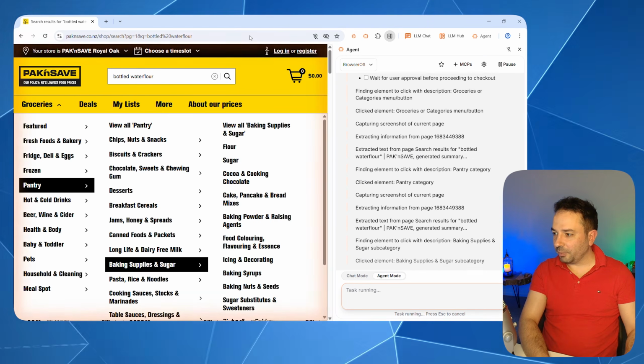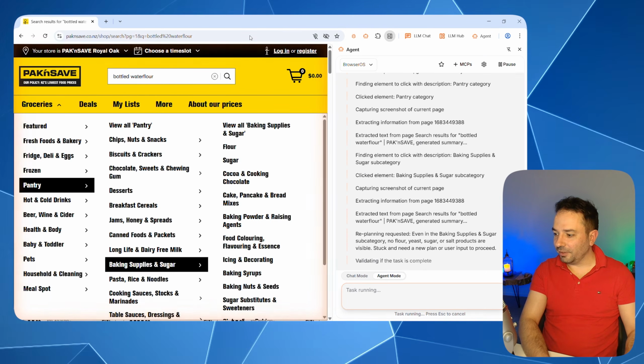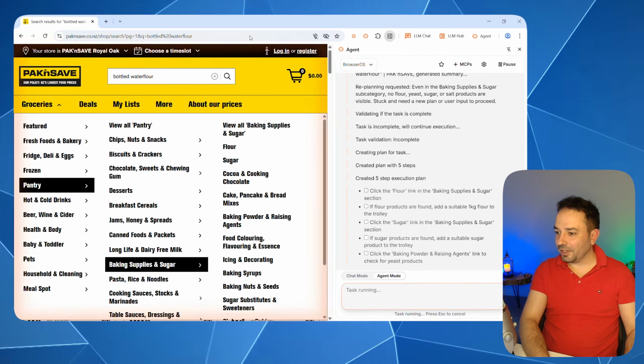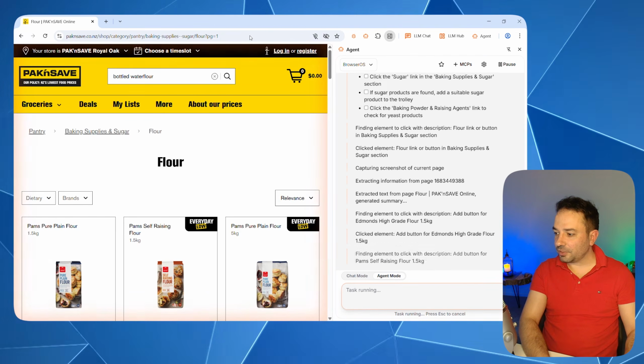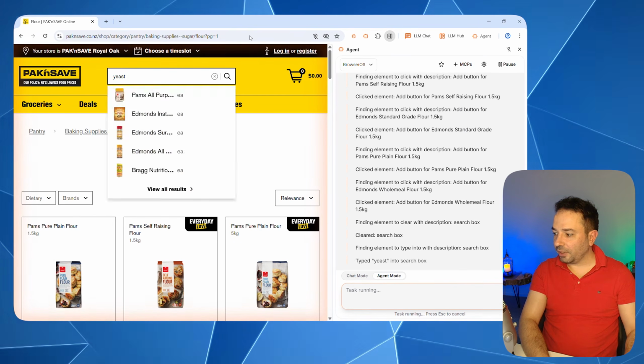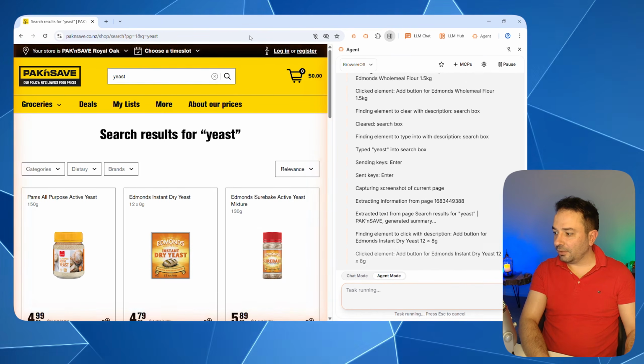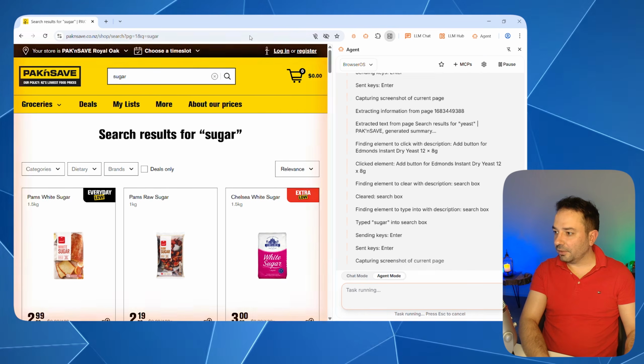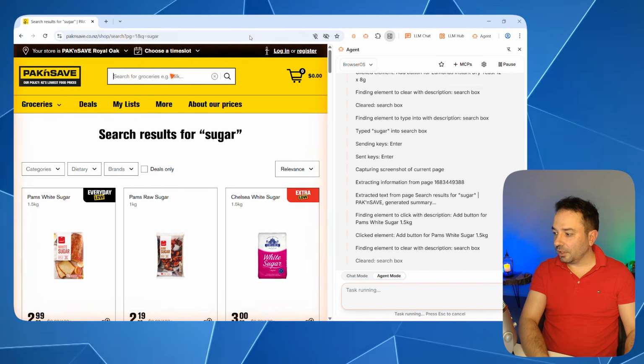So it's going back, probably realized that it didn't put anything in the trolley. Let's see if this time it's going to be capable of doing so. And no, it found the flour, but nothing in the trolley. Still looking for more ingredients, but not selecting them to put in the trolley.